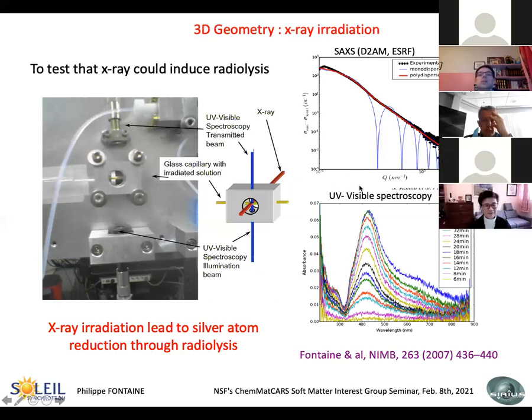We measure at the same time the SAXS spectrum. We find this spectrum, which can be fitted with a very polydisperse sphere system. But the main proof of the formation of nanoparticles is the UV visible spectroscopy, and also this yellow color here that we have.